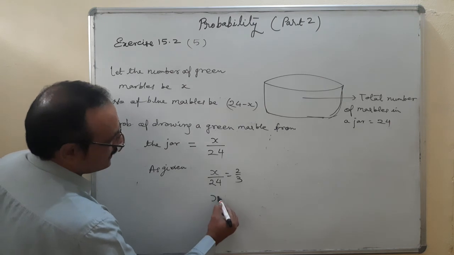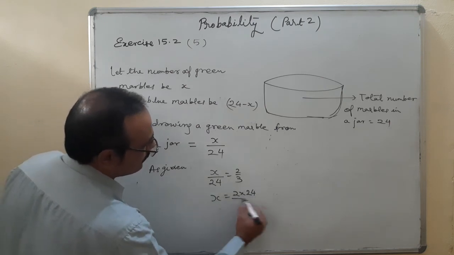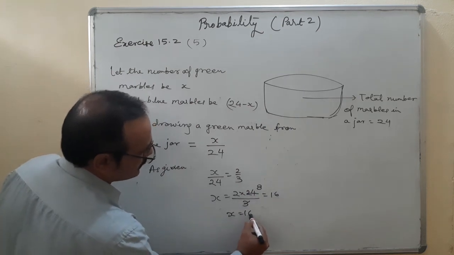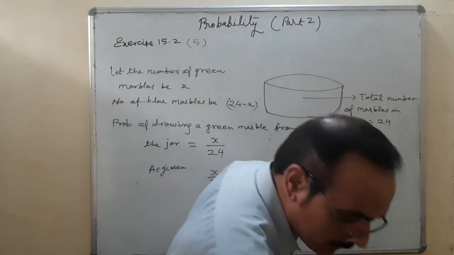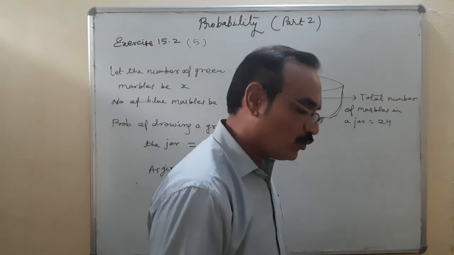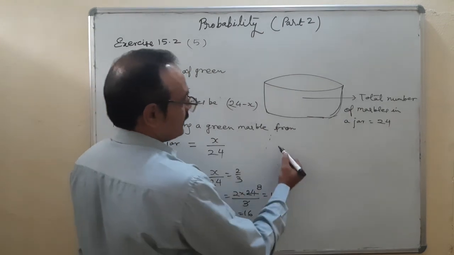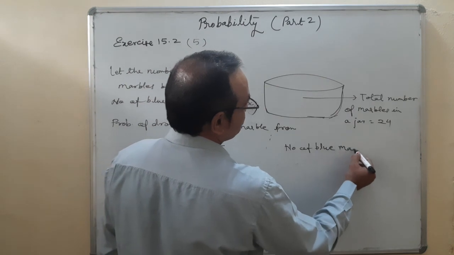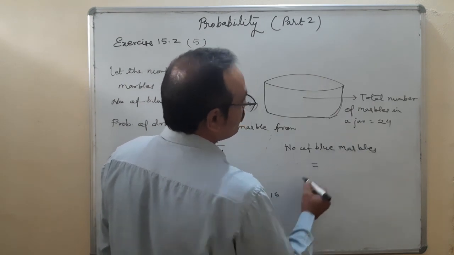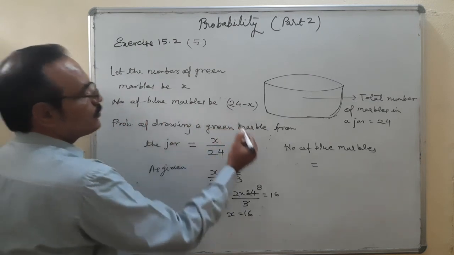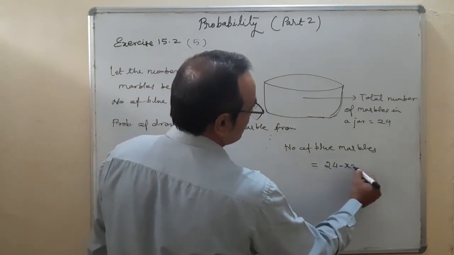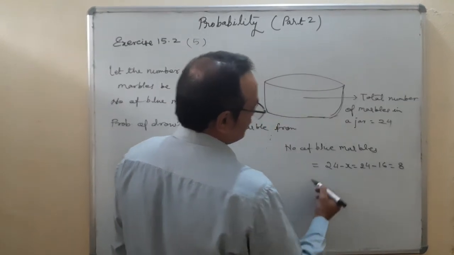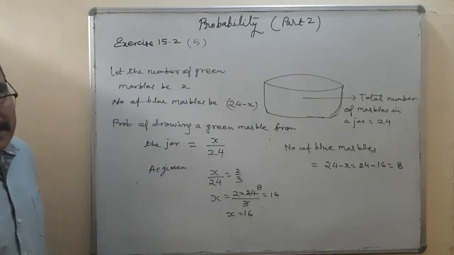Now find the value of X. X is equal to 2 multiplied by 24 upon 3. So 3 eights are 24, 8 twos are 16. X is equal to 16. In the question they are asking to find the number of blue marbles in the jar. So X is equal to 16. The number of blue marbles is 24 minus X. So 24 minus 16, the answer is 8. So the number of blue marbles is equal to 8.